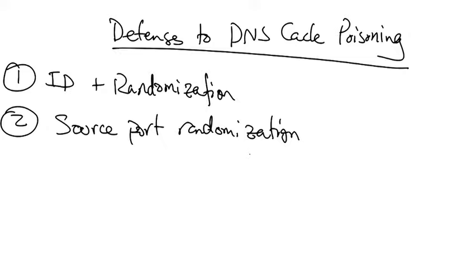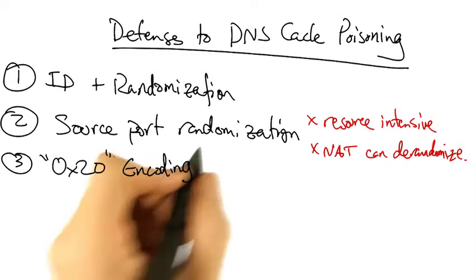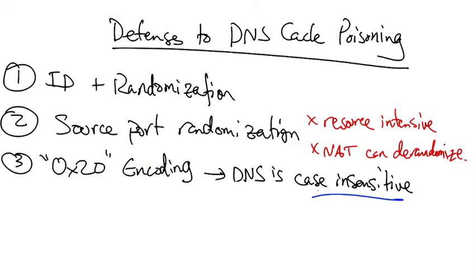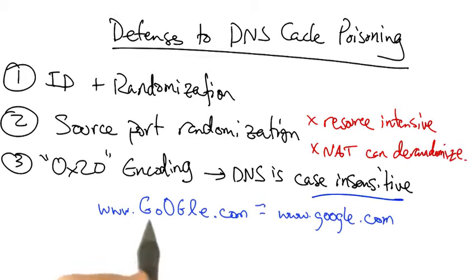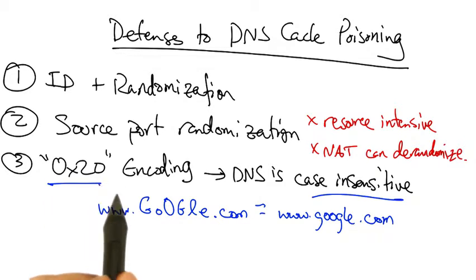Another defense is called the 0x20 encoding, which is based on the intuition that DNS matching and resolution is entirely case insensitive. So capitalization of individual letters in the domain name does not affect the answer that the resolver will return. This 0x20 bit, or the bit that affects whether a particular character is capitalized or in lowercase, can also be used to introduce additional entropy.